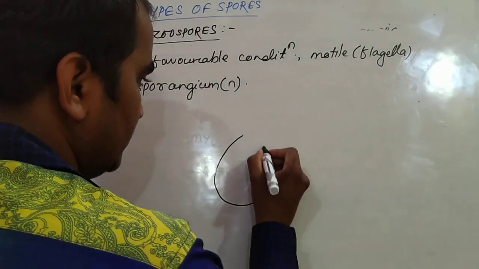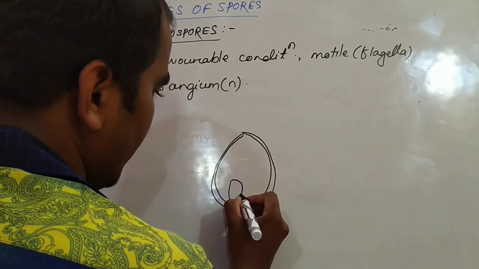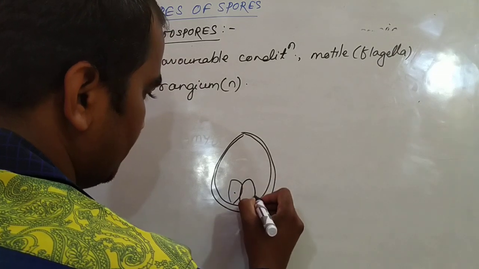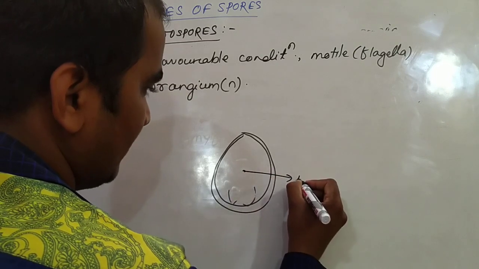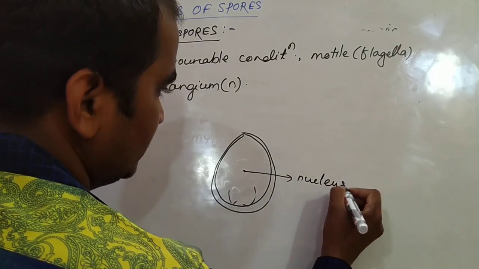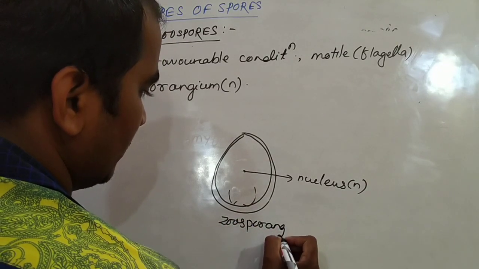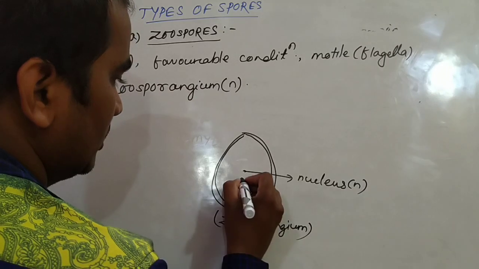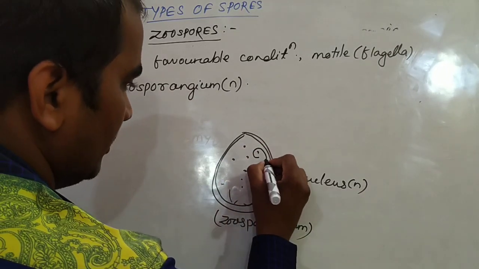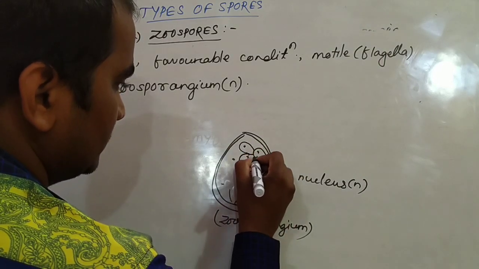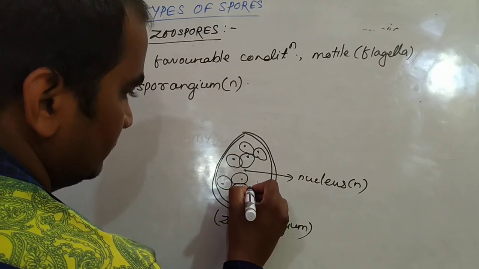Suppose this is the zoosporangium. Inside the zoosporangium, there are many zoospores present. In the first process, the nucleus of the zoosporangium is haploid, and mitotic cell division occurs, by which many nuclei are formed inside the zoosporangium, and each nucleus is surrounded by cytoplasm, then covered by a cell wall.